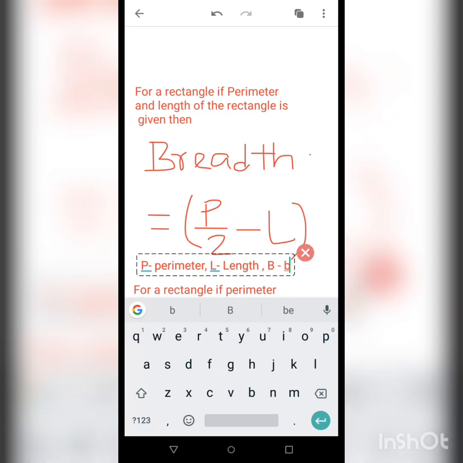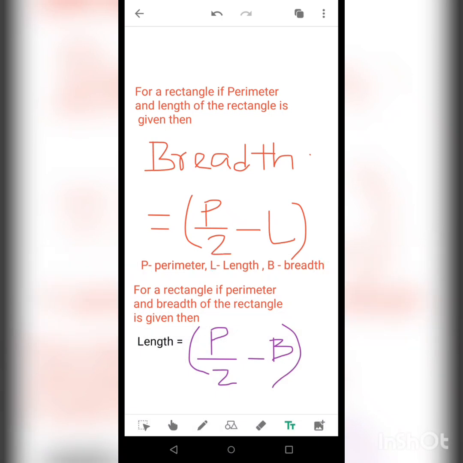So all your confusions would be solved. P means perimeter, L means length, B means breadth. So as you can see, first you will divide the perimeter by 2 and from that value you will subtract the length and you will easily get the breadth. Now this is particular for the rectangle only.